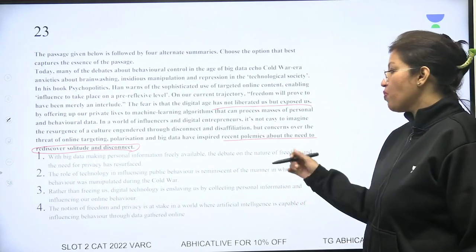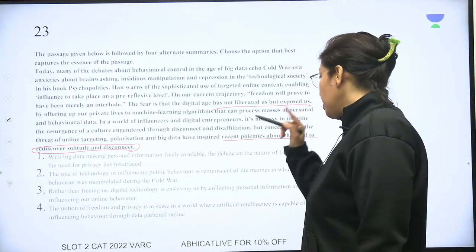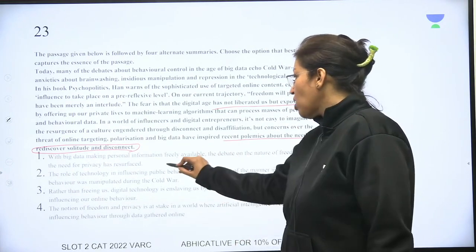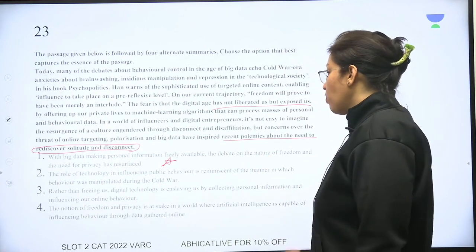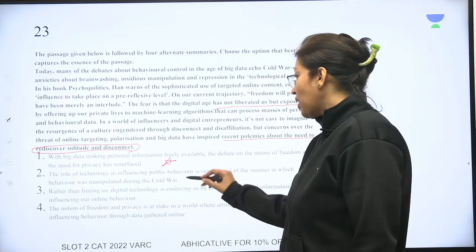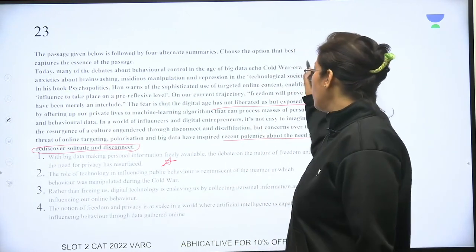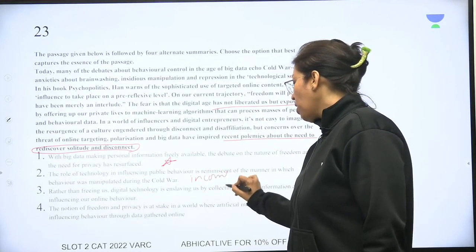If you look at the options, with big data making personal information freely available, the debate on the nature of freedom and the need for privacy has resurfaced. Sounds good to me, but let's look at the other options. The role of technology in influencing public behavior is reminiscent of the manner in which behavior was manipulated. But again, they have left out the rest of the passage. They have just talked about this line. So this is incomplete, so it cannot be my correct answer.